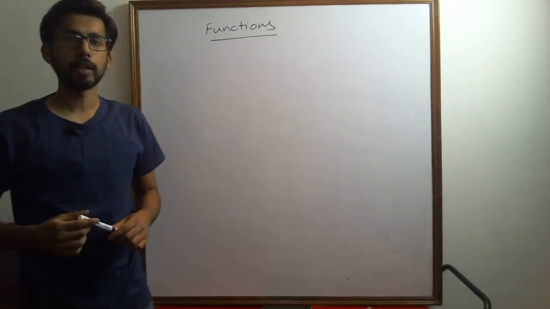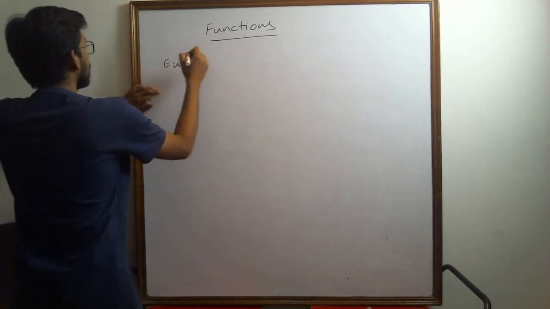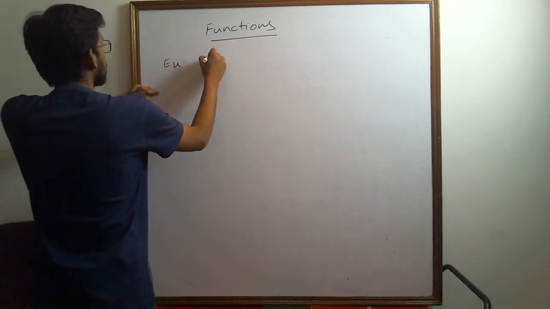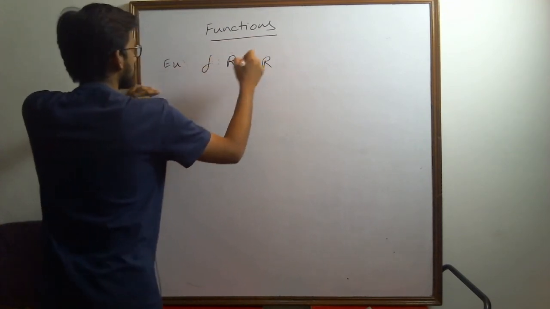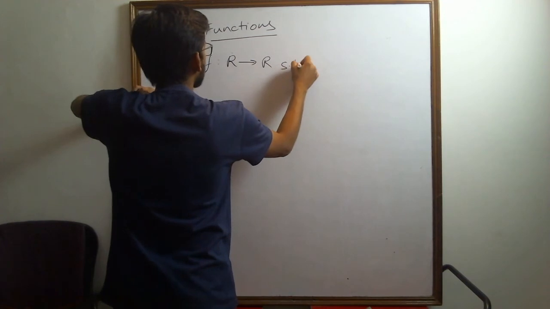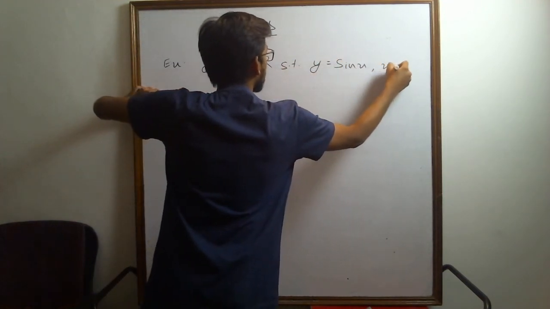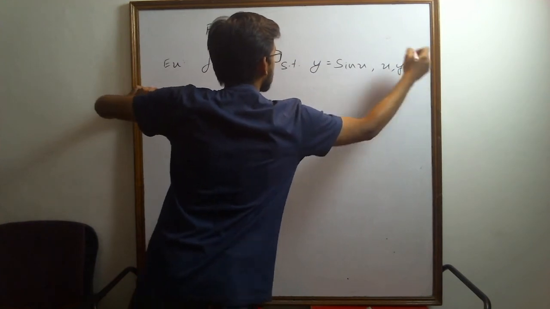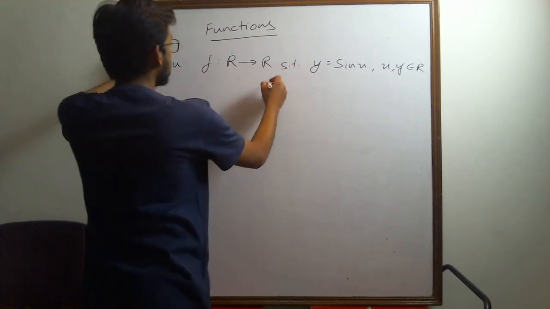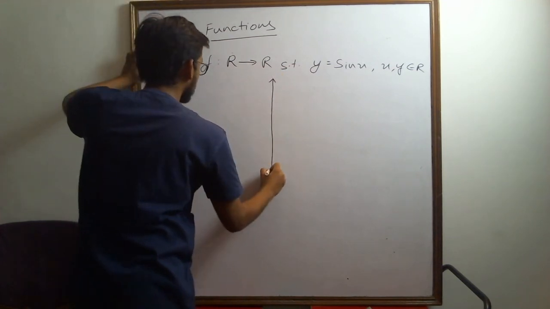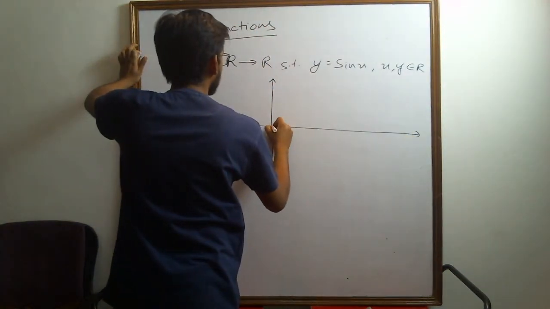Okay, now let's take one more example. Say I'm defining a function f from the set of real numbers to the set of real numbers such that y is equal to sine x, where x and y belong to set R. Now sine x is a function and we can see that from the graph as well. The graph of sine x is like this.